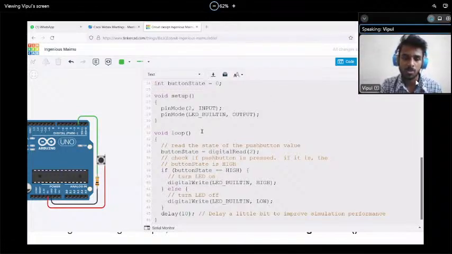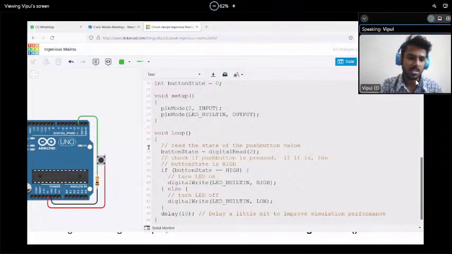So this is how this code works. First is the setup part. We have to define the pins, and the while loop means this part is continuously getting executed. The setup part is executed one time, and this while loop is continuously executed. All the time, after 10 milliseconds, it's checking whether the button is pressed or not, pressed or not, pressed or not.